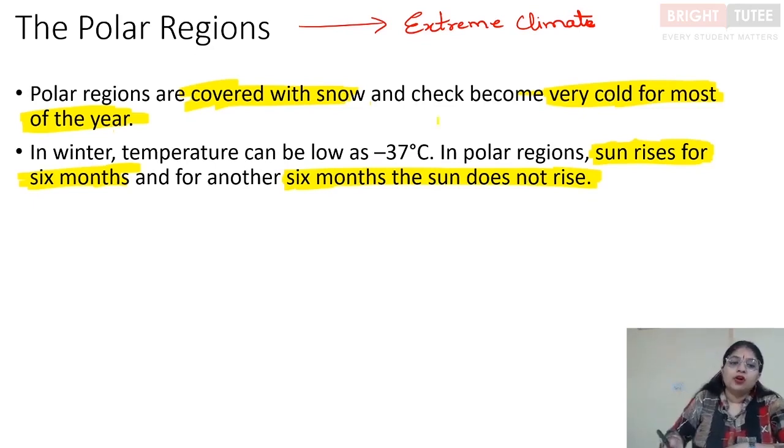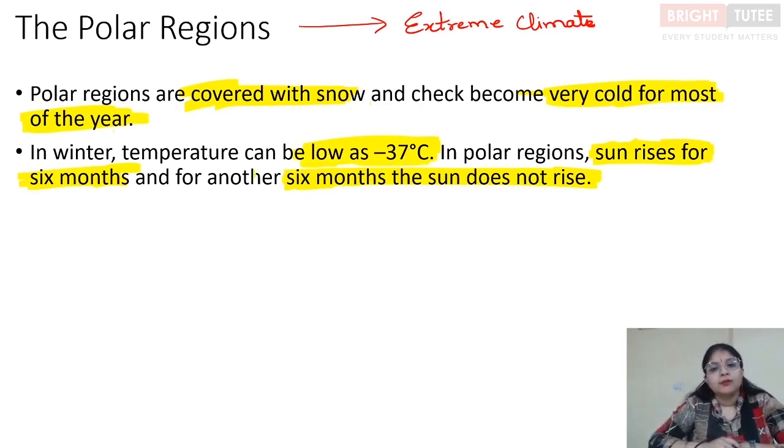Then when we talk about winters, I told you the winters become really, really cold, and the temperature goes as low as minus 37 degrees Celsius. Minus 37 degrees Celsius is a pretty low temperature. When we think about this kind of environment, this kind of climate, it becomes really difficult for us to imagine life in these areas. But definitely life is present because the animals that are there have adapted themselves to surviving in these extreme climates.